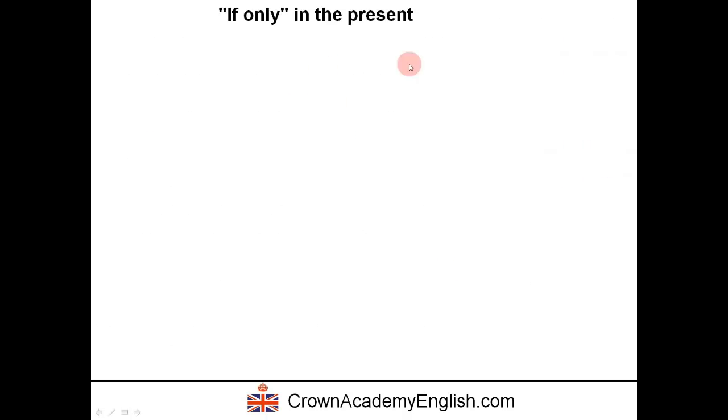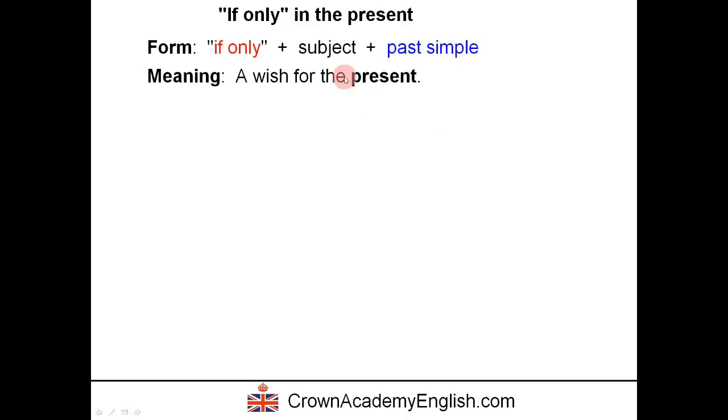So if only in the present. Let's look at some more examples. So this is the rule. So we've already seen this. So the form is if only followed by the subject followed by the past simple. And the meaning is it's a wish for the present. Okay, so it's an unreal situation in the present.